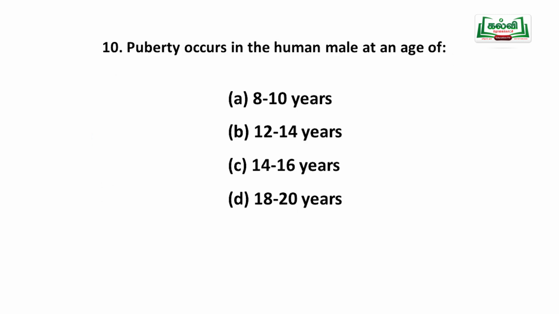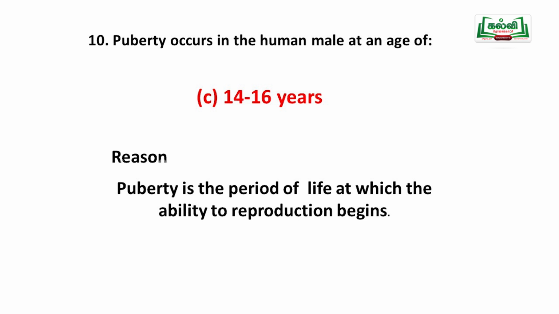Then, puberty occurs in the human male at an age of: the male also attains puberty. Usually we say the adolescent period. Puberty occurs in the human male at the age of 14 to 16. At that age the ability to reproduce begins. The reproductive organs start to work.